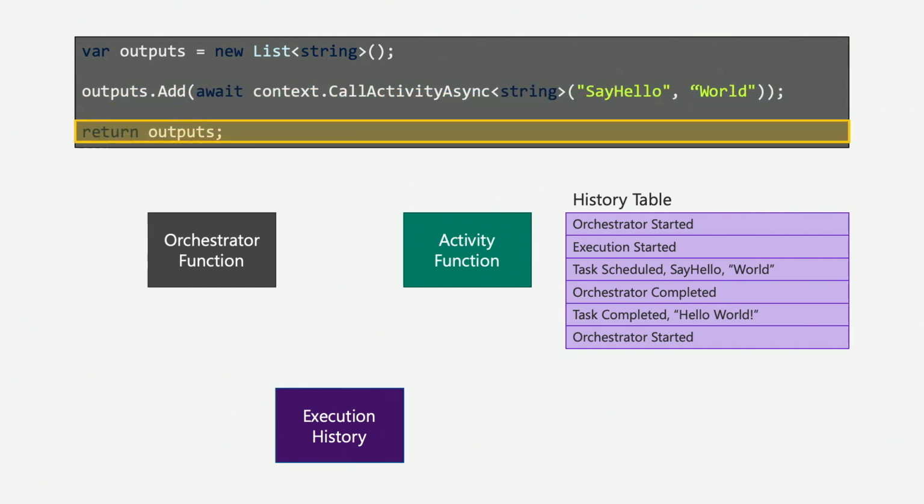But you could imagine if I call another function and another function, this pattern kind of continues where I'm scheduling work, the work gets scheduled, I'm updating the results in a history table, and then my function spins up again and starts again. So all this happens for you behind the scenes. You don't have to worry about this kind of execution history song and dance.